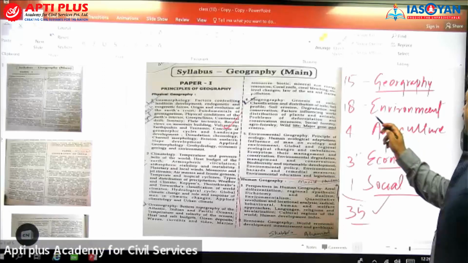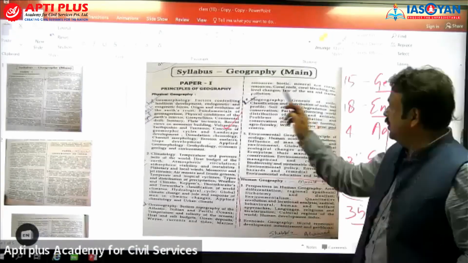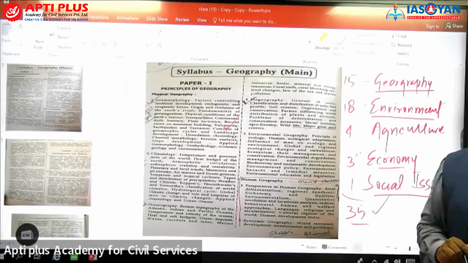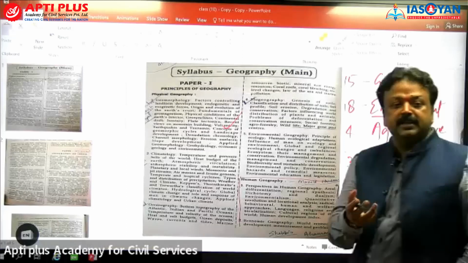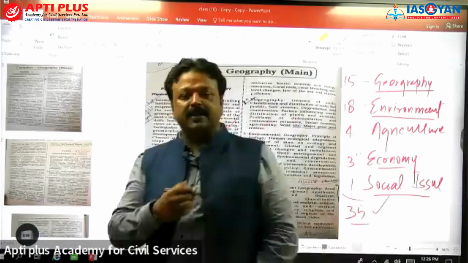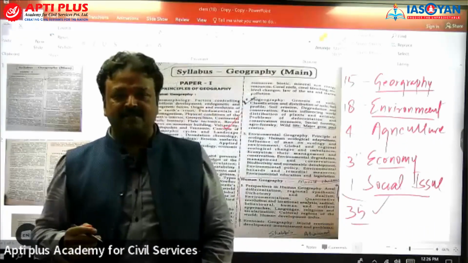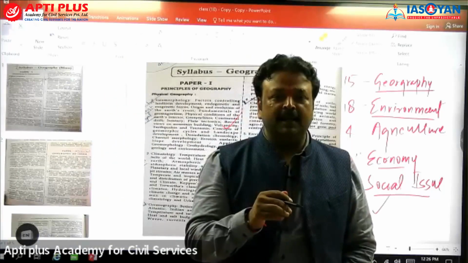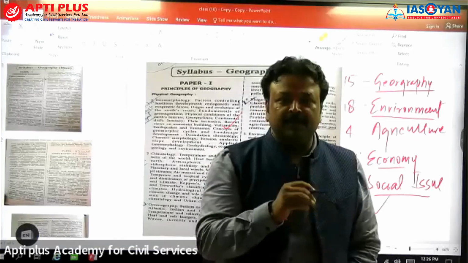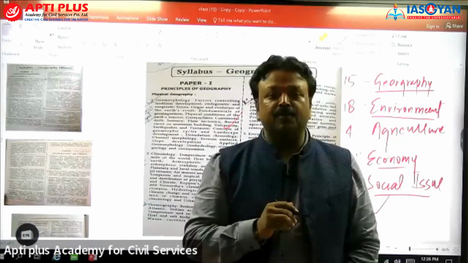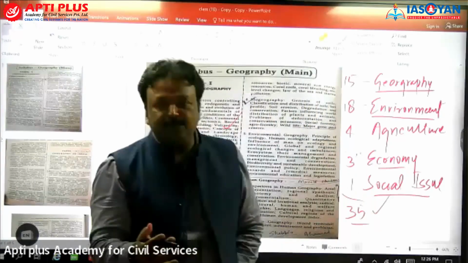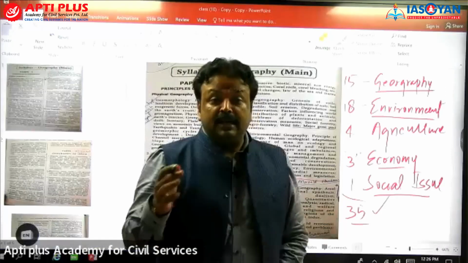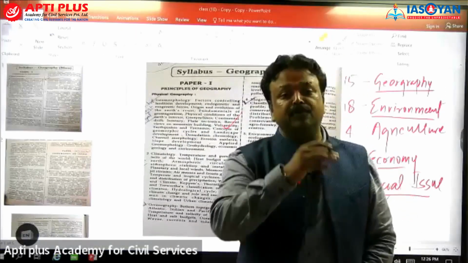If I say environment, let me show you this biogeography and environmental geography. Try to see the principles of ecology. That means you require what exactly an ecosystem is, how energy flow takes place, what is plant succession, the pyramids of energy, pyramid of biomass, pyramid of number, the role of each trophic level, what the producers are doing, then the consumers, how the dependency is there, how the decomposer is working in your biogeochemical cycle.